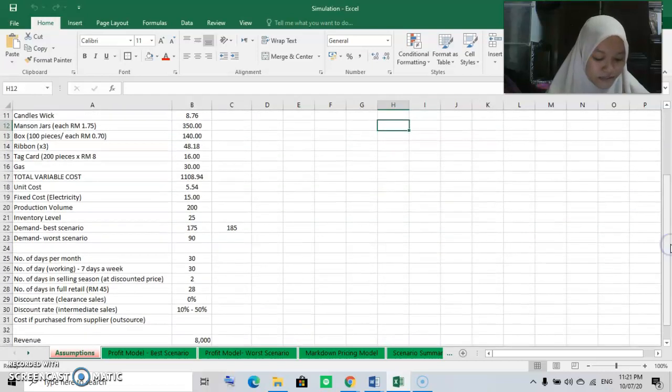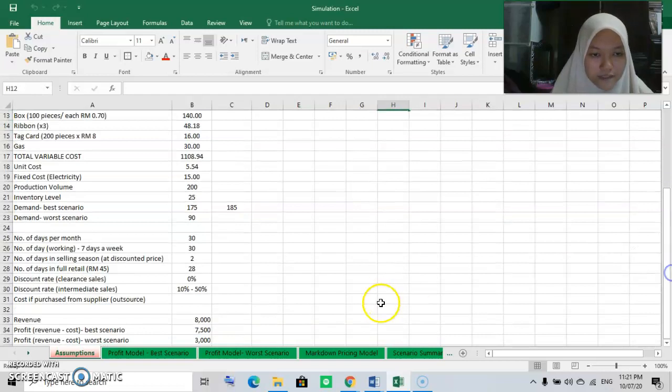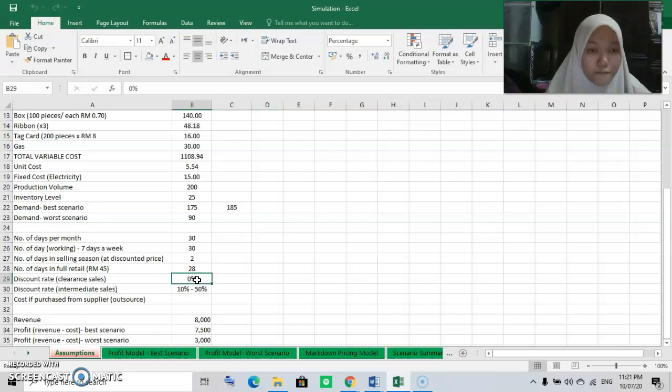I also assume that in the month my shop will be working 7 days a week, which means it will operate 30 days in a month, as you can see from here. The number of full retail days is 28 days and will make selling season 2 days per month. My assumption for the discount rate is between 10% and 50%. And because I produce my own product, the cost if purchased from supplier is 0.